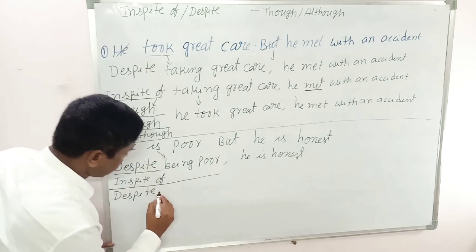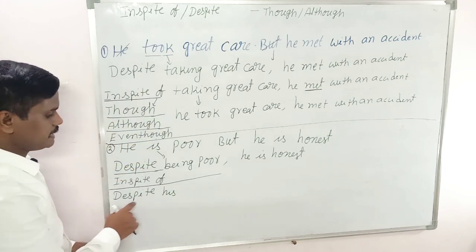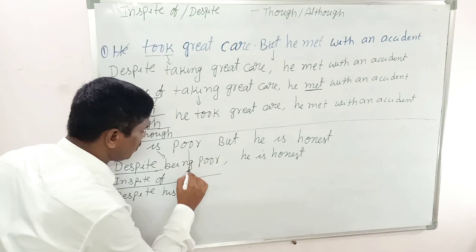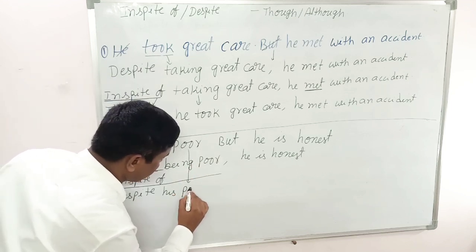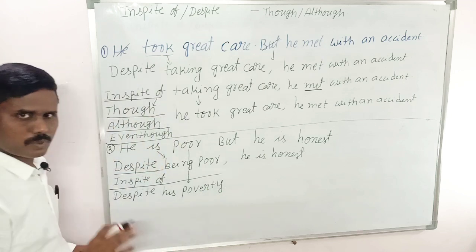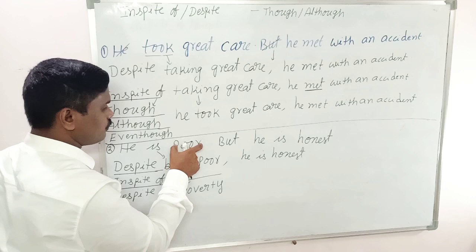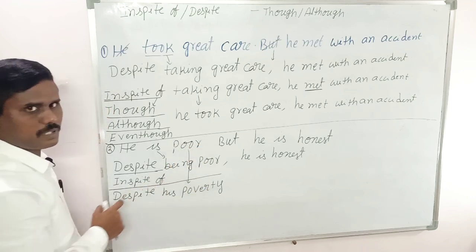Here he, you change it into the possessive adjective. Despite his poverty, poor is the adjective, the noun form is poverty. Only this is the change. The adjective form changes to noun form.